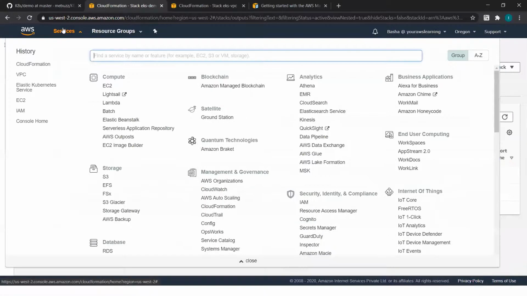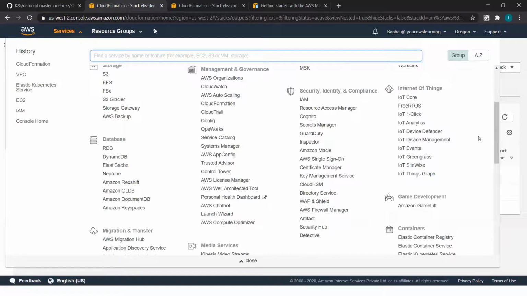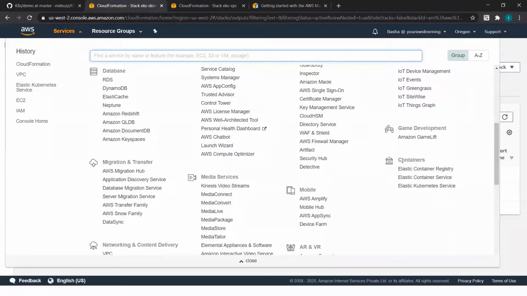I'll go to services, Kubernetes, Elastic Kubernetes Service. Earlier, EKS was part of the compute stack here, but they have now moved it to a service category called containers. Let me show you. You see this containers service? They have moved EKS over there. Not important, but just letting you know.